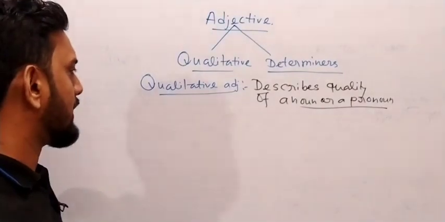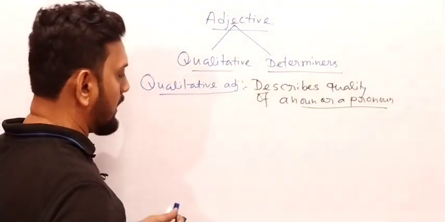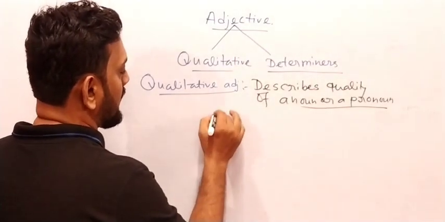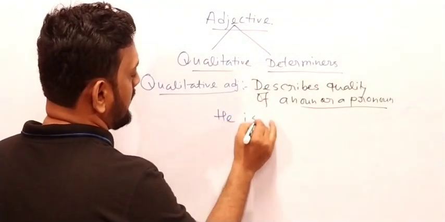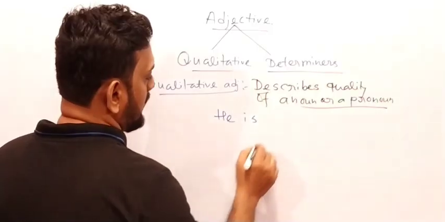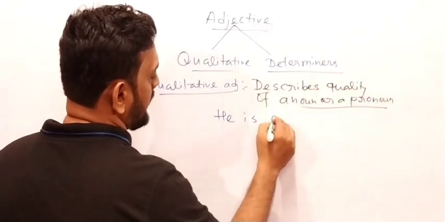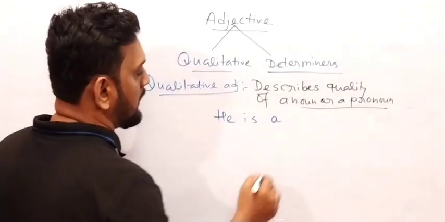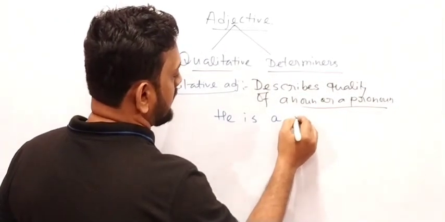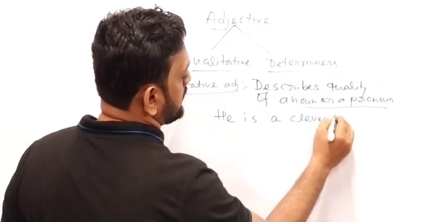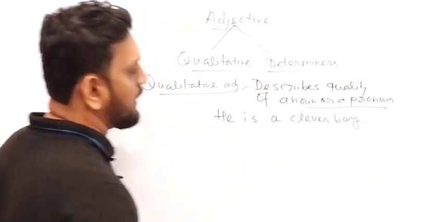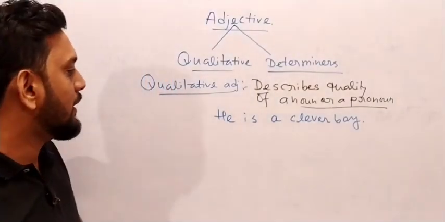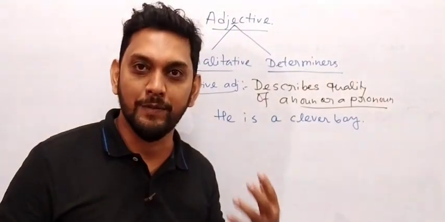So let me write a sentence here, then you can easily understand. Write down a sentence, take it down in your copy. Let's say: he is a clever boy. I have written a sentence, he is a clever boy. Have all of you seen it? Very good. Now, what I have written here: he is a clever boy.